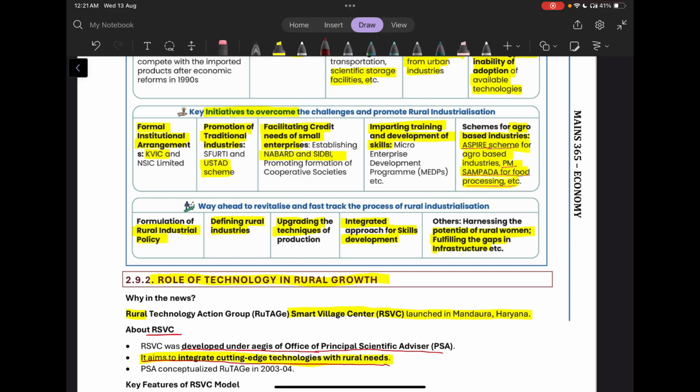microfinance institutions. Then imparting training and development of skills. Then we have schemes for agro-based industries like Aspire scheme for agro-based industry, PM Sampada for food processing. Then the way ahead for fast tracking the process of rural industrialization is formulation of rural industrial policy, defining rural industries, upgrading techniques of production, integrated approach for skill development, and harnessing the potential of rural women.